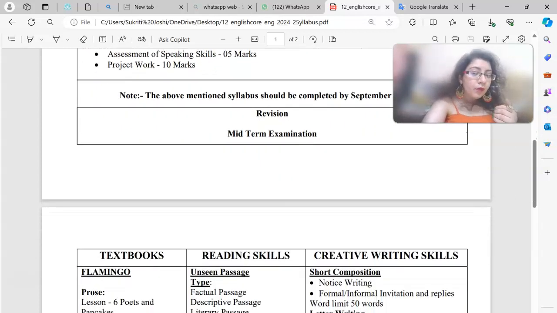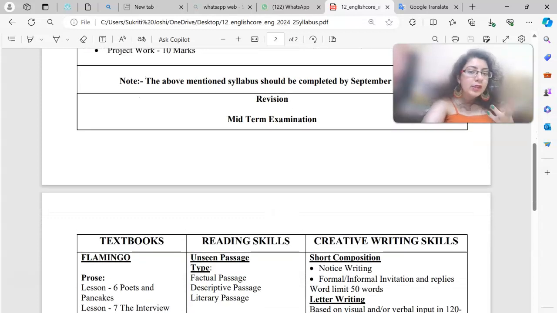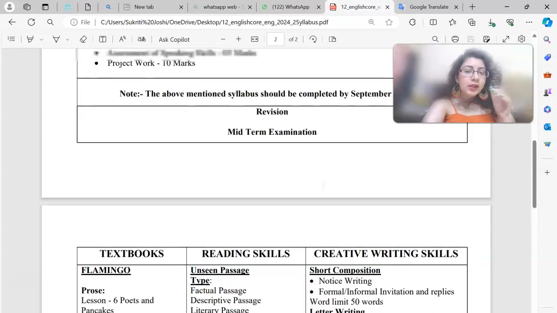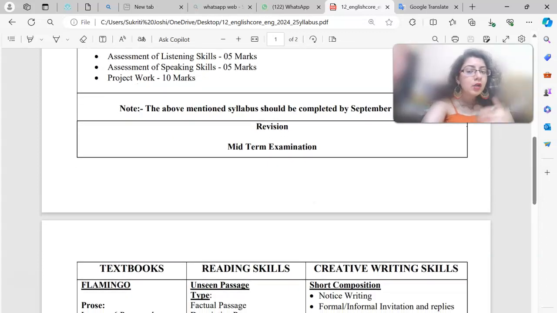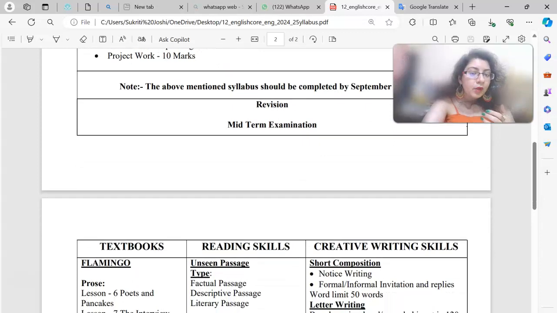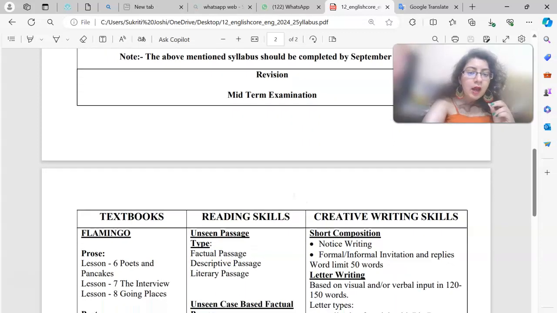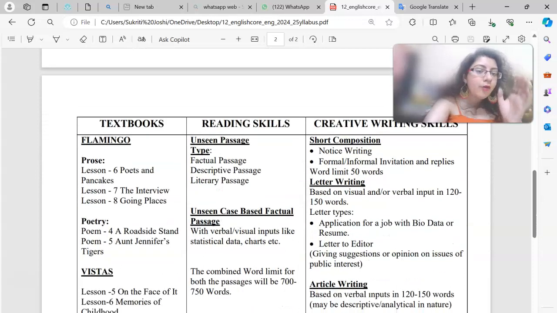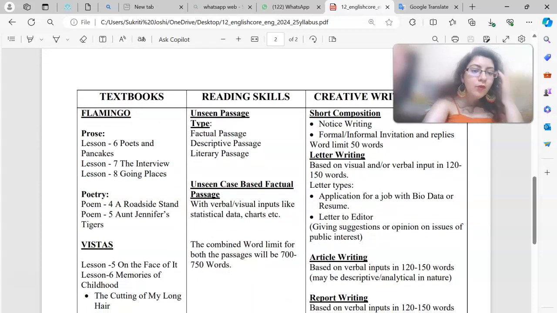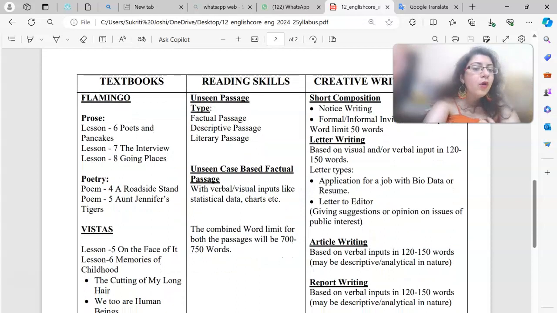Now note is also given that the above mentioned syllabus should be completed by September 13, 2024. So the syllabus that has been mentioned above should be completed till September. Then revision should be done, and then midterm examination would be there for you guys out there.